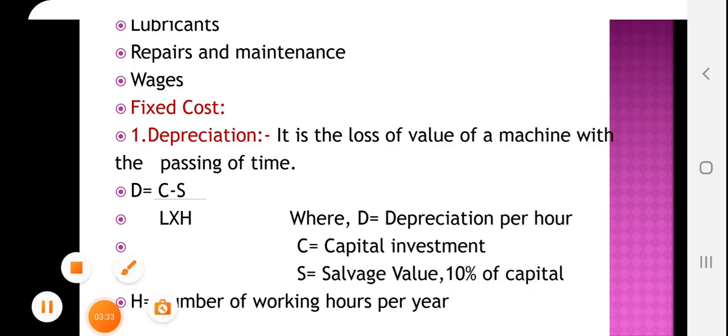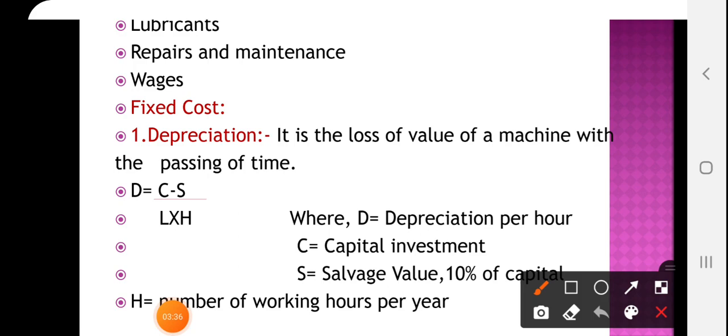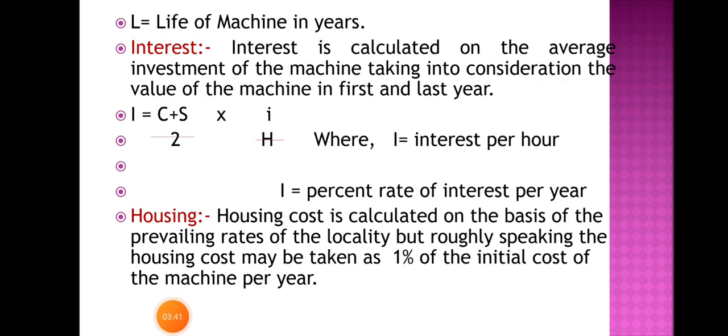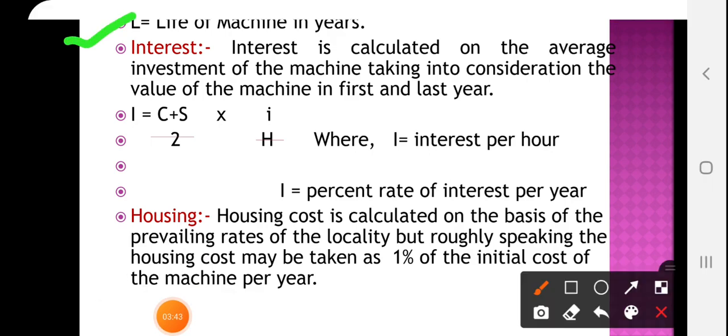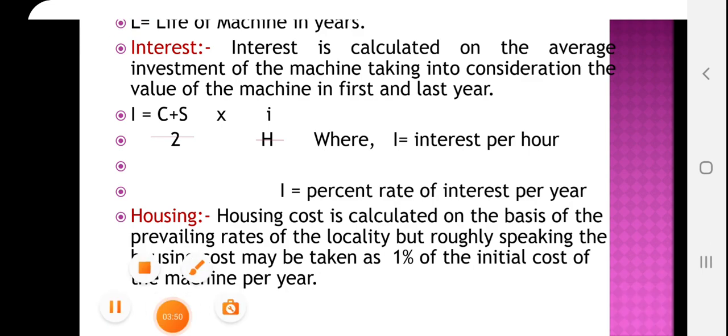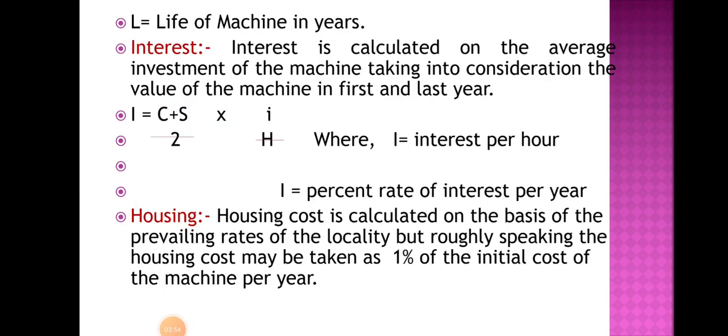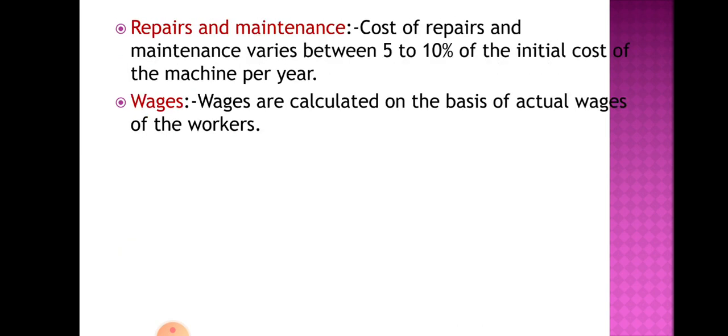Then H is the number of working hours of the tractor. Then L is the life of the machine. You should take the life of the machine as 10 years. Then the second part is interest. Interest is calculated on the average investment of the machine, taking into consideration the value of the machine in the first and last year. For that there is a formula for calculation.